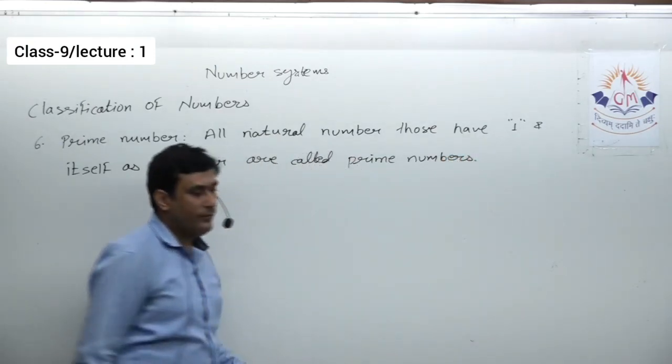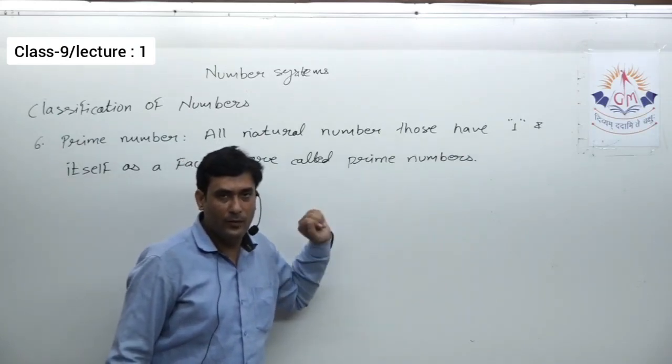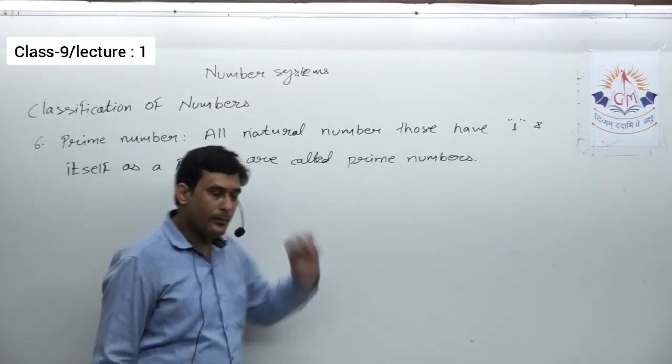That means if you find the factors of the number, there are only two factors, the number itself and 1. Then we'll say that number is a prime number.